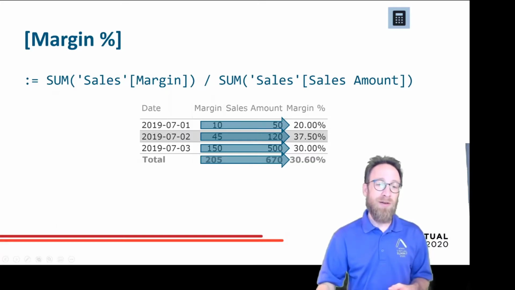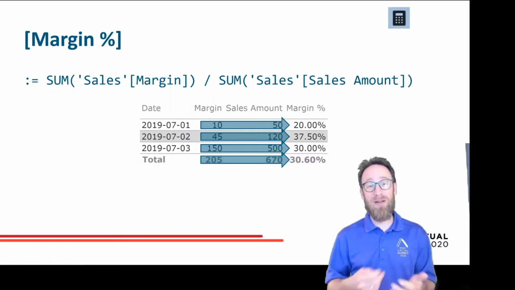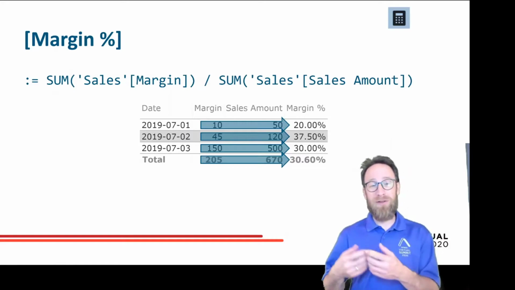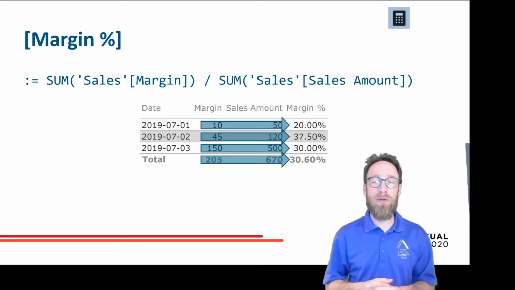No, the same formula, only the context is different. The context for the first three rows is influenced by a filter on date, like the 1st, 2nd, or 3rd of July, and the only difference in the total is there's no filter on the date column. So it's calculated as the total of the margin divided by the total of the sales amount, and this gets us the right number, 30.6%.